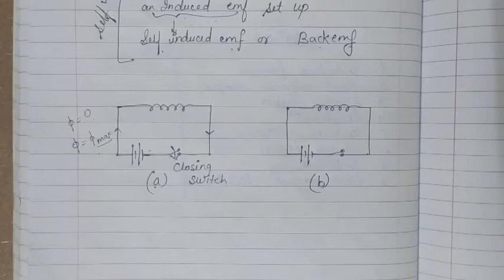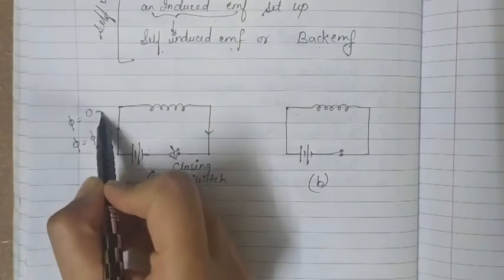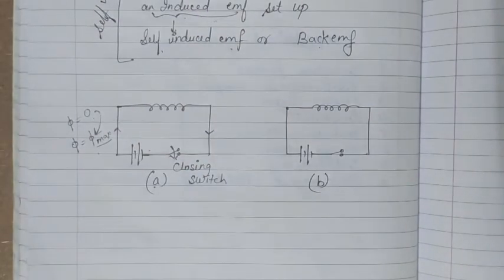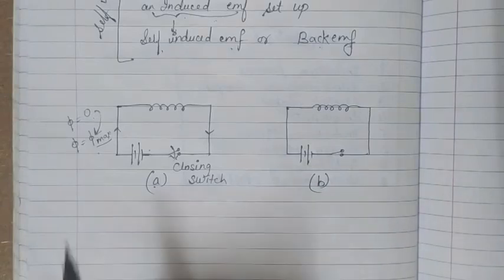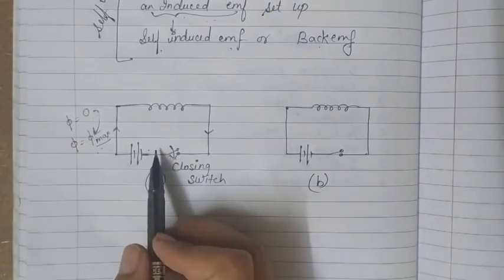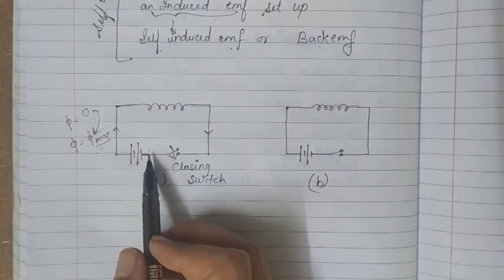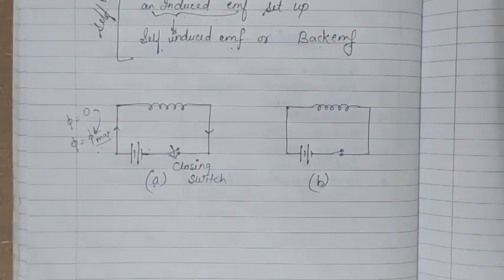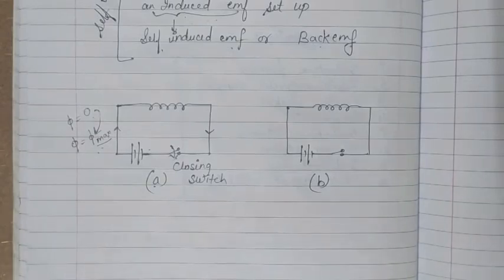Now since there is a change in magnetic flux, this 0 to phi max shows the change in magnetic flux throughout the process. Because of this change, an induced EMF is set up here. Now this induced EMF is called self-induced EMF or back EMF, and because of that EMF, because of the phenomena of induction, an induced current starts flowing in the circuit. And we know that induced current always flows in a direction to oppose its cause, right?